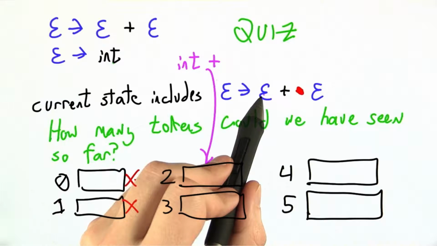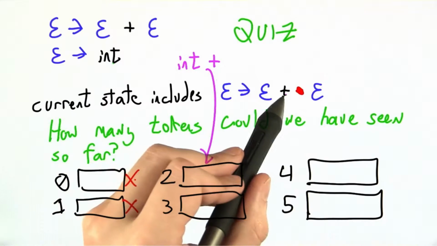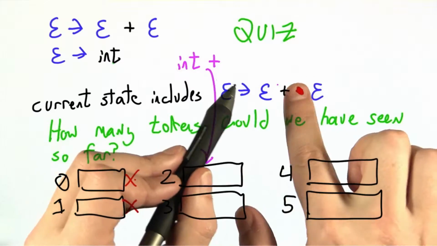Int reduces to, or can be rewritten from, E using one of the rules in our grammar. The plus is a terminal, so it always stays the same. And here's where we are.